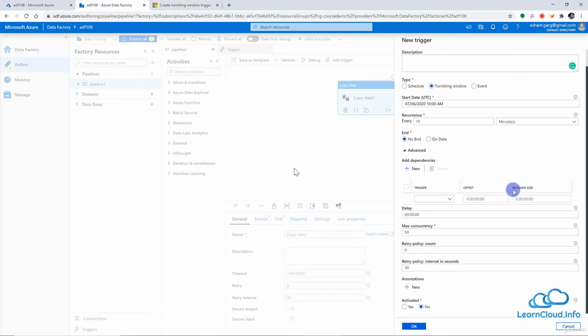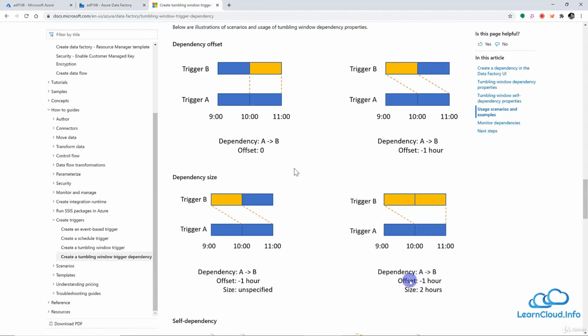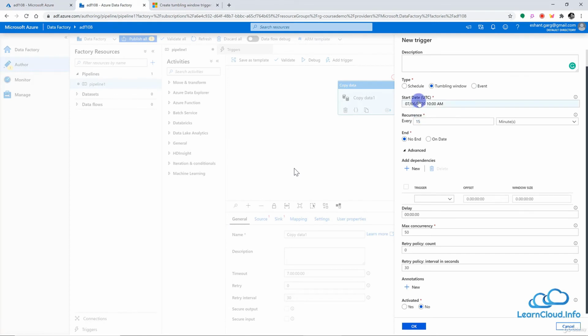Similarly, you can see we have another example where the window size is 2. So we have another option here, window size, and that is 2 here. That means it will not only check the previous window, but the size of that window should be 2. It will start looking from the previous window, and it will look at 2 windows because the size is 2. When we define the tumbling windows, we basically choose the hour or minute here, and it creates the different windows to run that pipeline.